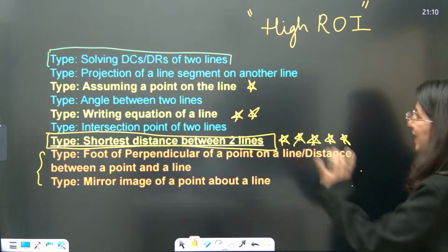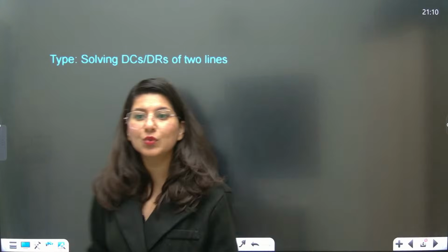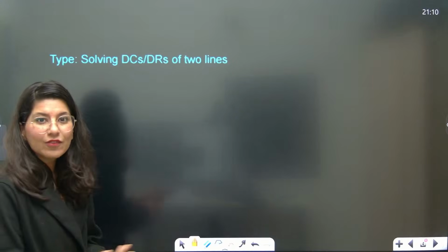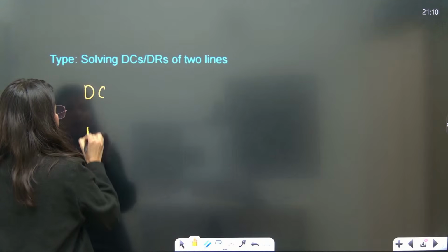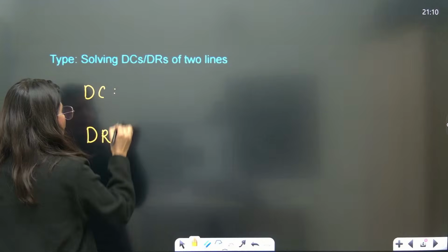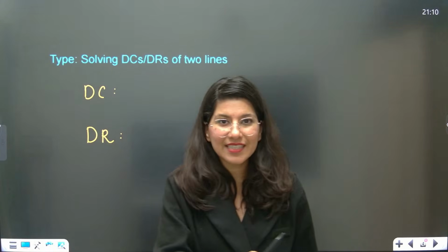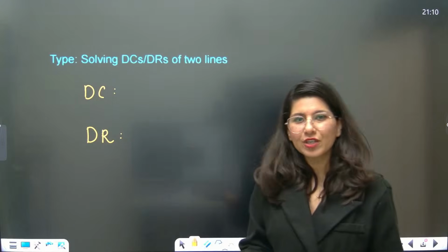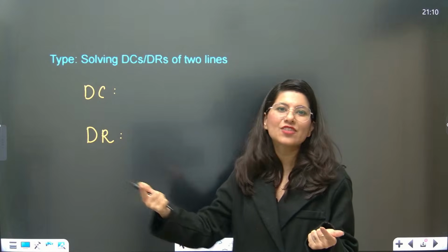Before I start with the very first topic, solving DCs and DRs of two lines, let me give you a brief about what a direction cosine and a direction ratio is. I have already dropped a quick revision mind map session right before this session. I have told you to go and watch that session. Within 20 minutes, you can revise the complete chapter of 3D geometry.